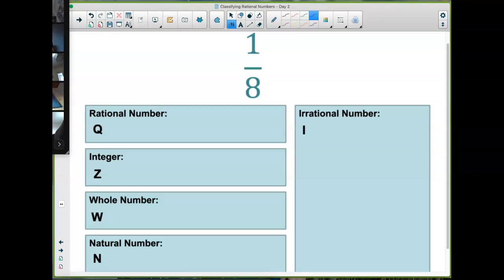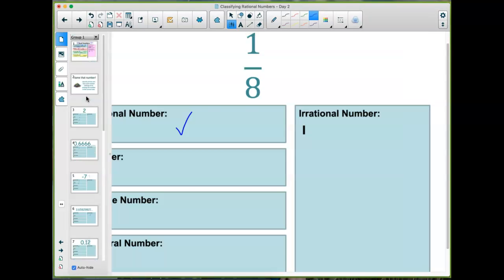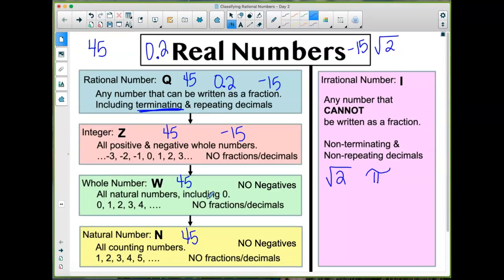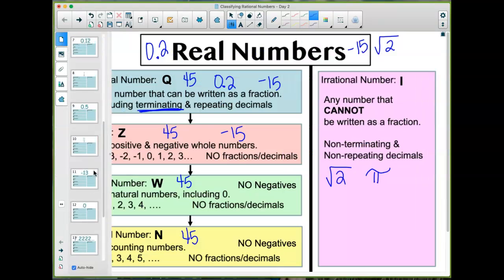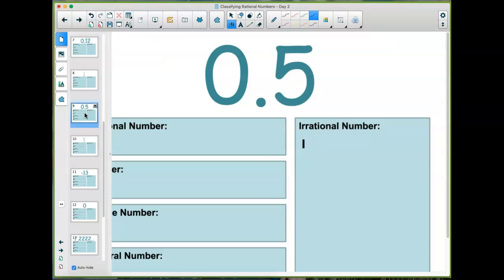Okay, so it's a fraction, and any number that can be written as a fraction is a rational number. And it's only rational. Again, go back and look at your definitions. Because this is a fraction, if I go back to the definitions, in natural, whole, and integer, it says no fractions or decimals. So the only place that it fits is a rational number. Okay. All right, here's the next one.